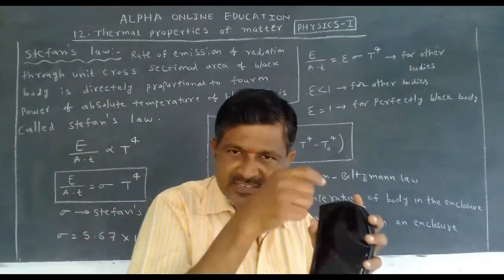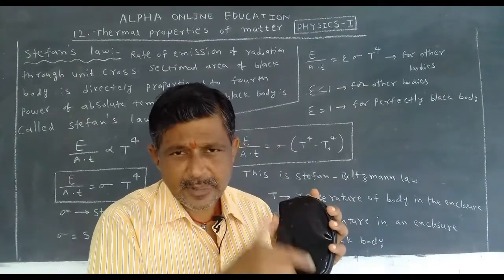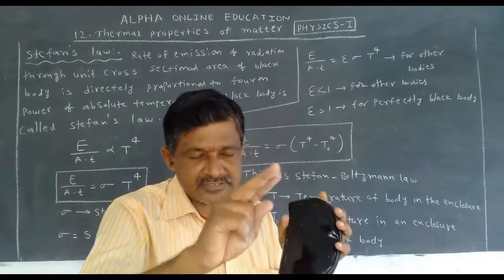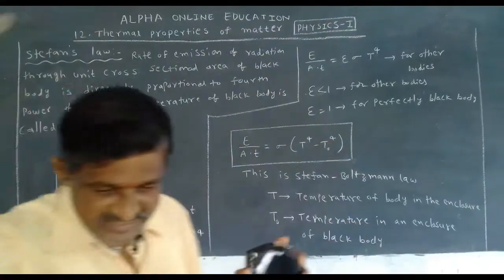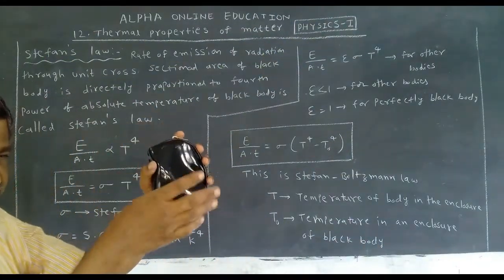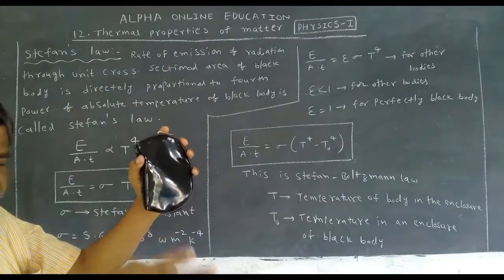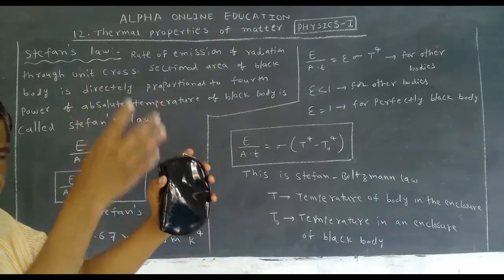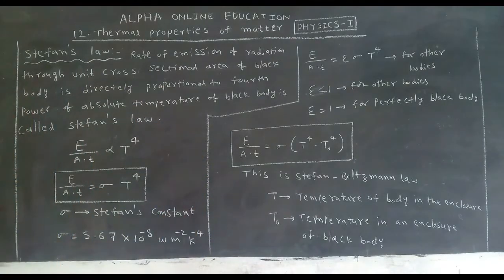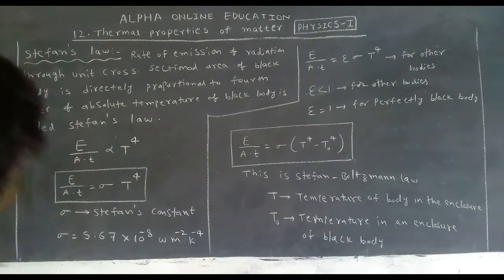When the temperature increases, the emission of energy increases. That is Stefan's law. If the temperature increases to 1000, 2000, 10,000, the emission of energy increases. It is explained mathematically by one equation by Stefan.